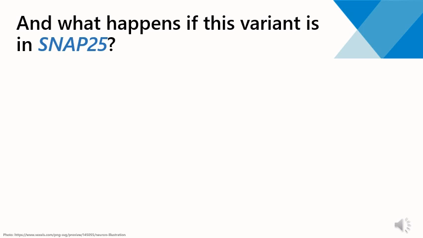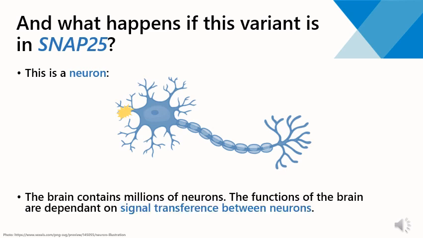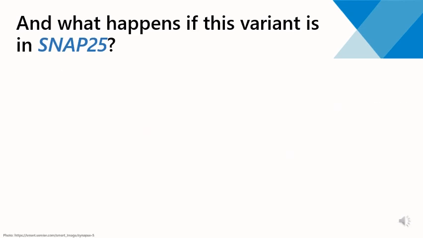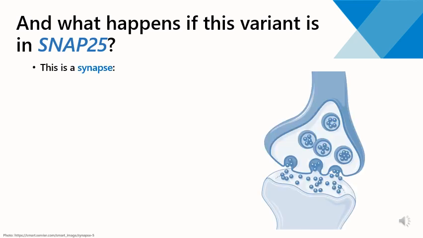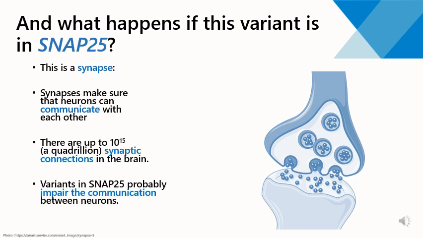So now we are going to take a closer look at what function SNAP25 fulfills in the brain. So this is a neuron. The brain contains millions of neurons, and the functions of the brain are dependent on signal transference between those neurons. SNAP25 is located over here, and here you can see how a signal is transferred in a neuron. Zooming in on the part where SNAP25 is located, we see a synapse. Synapses make sure that neurons can communicate with each other. There are up to a quadrillion synaptic connections in the brain. Variants in SNAP25 probably impair the communication between neurons, but further research is necessary.